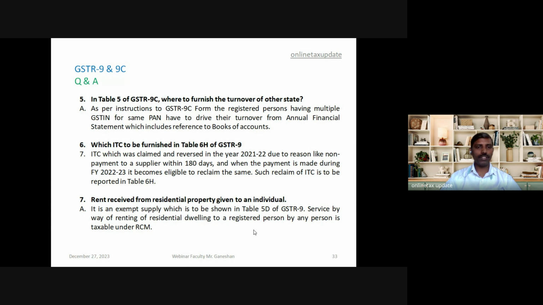Seventh, rent received from residential property given to an individual. It is an exempt supply, and it is to be furnished in table 5D of GSTR 9. In the RCM notification, it is given that service by way of renting of a residential dwelling to a registered person by any person is taxable under RCM. So in this question, residential property is given to an individual. So it is an exempt supply, and it has to be furnished in 5D of 9.